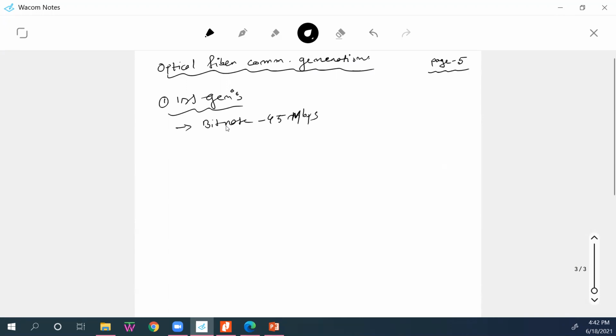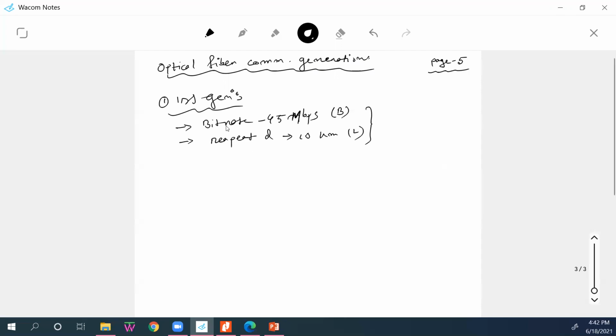Actually capital M, Mbps. And the repeating distance, B, this is B, this is BL, in BL product. What is the repeating distance? So repeater distance, actually 10 kilometer. That is actually L. So this is how we got the BL product. Okay.